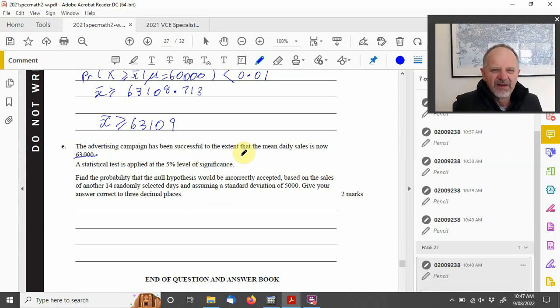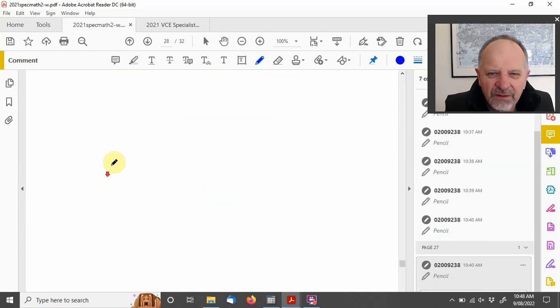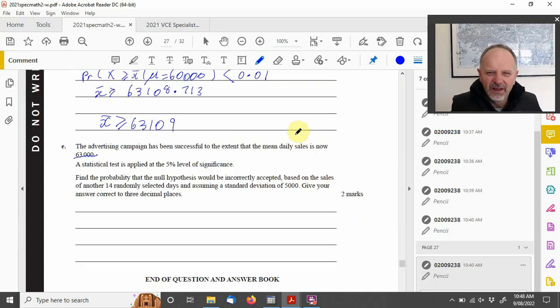Find the probability the null hypothesis would be incorrectly accepted based on the sales of another 14 days, assuming the standard deviation is 5,000, to 3 decimal places. So we're looking at doing the same kind of thing as our p-value as we've done above.